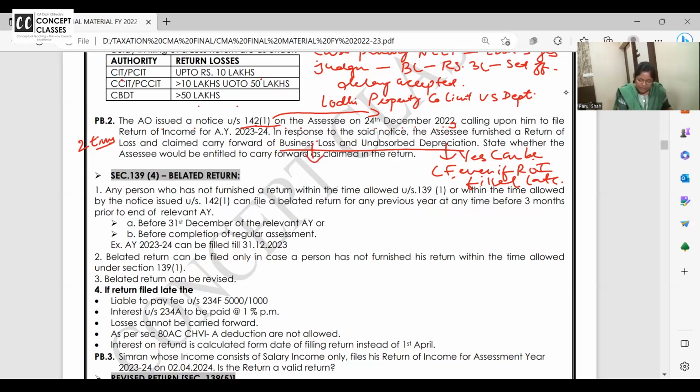Business loss cannot be carried forward. It will lapse as return of income was not filed on the due date. Return of income not filed on due date, that is 31st July.